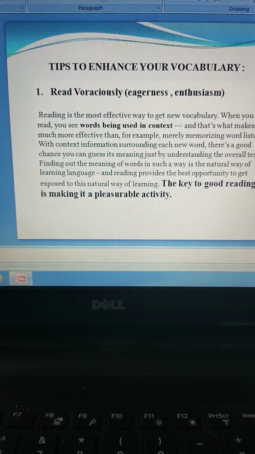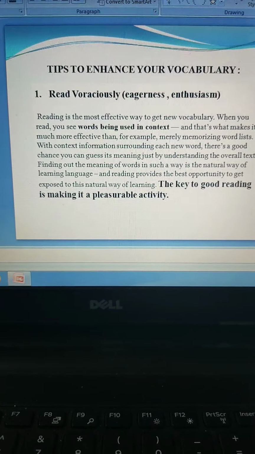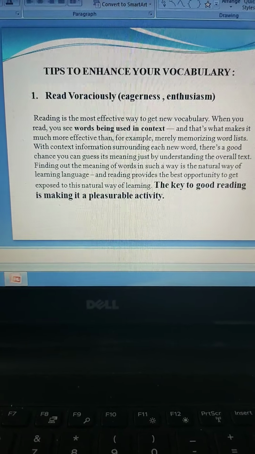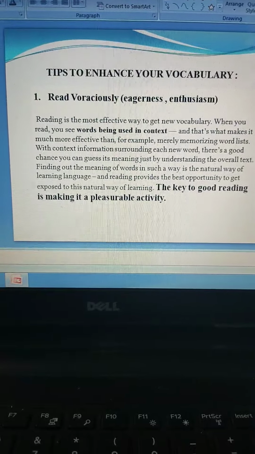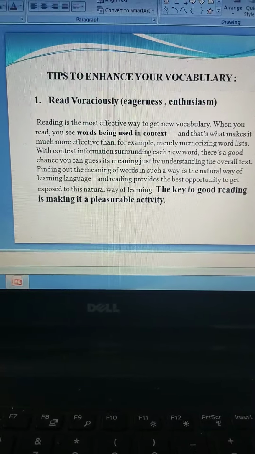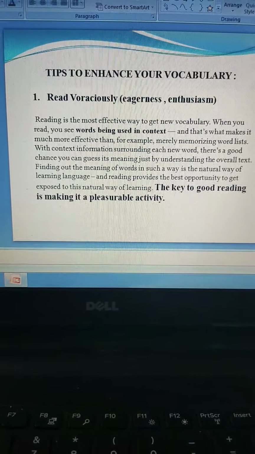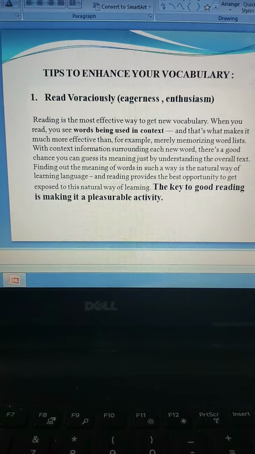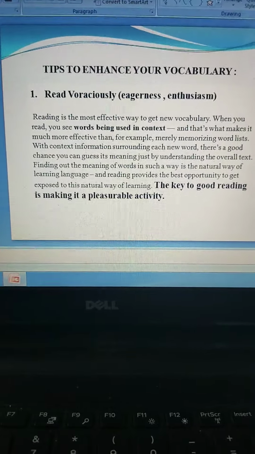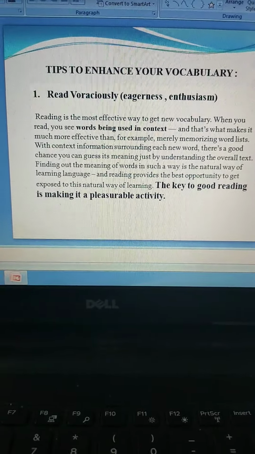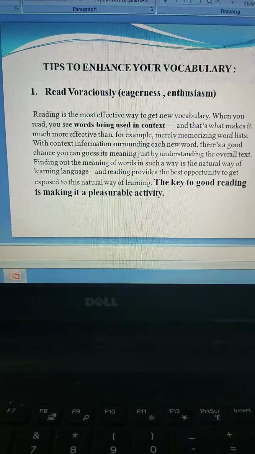See, not just speaking the language that you know, guys. You should also learn how to improve your language, how to enhance it, how to develop it further so that you gain fluency in the language. And also when you talk, people should appreciate you for the language that you use. So in order to develop your vocabulary, there are 10 tips which I am going to discuss with you now.